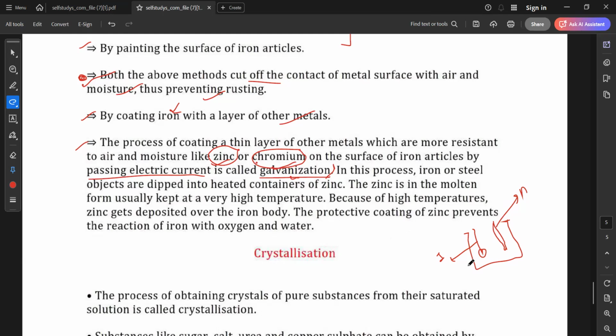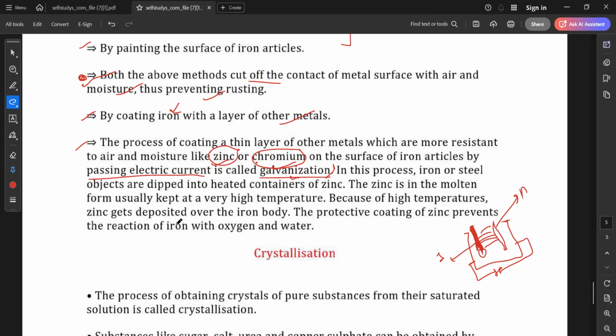On passing electric current through it, what happens? Slowly, the nickel gets deposited on the iron. It's like a coating. The more current you pass, the more nickel will get coated on the iron. Slowly, you will see that the iron has been coated with nickel. And after that, if you expose it to moisture or water, it will not rust. Understood?